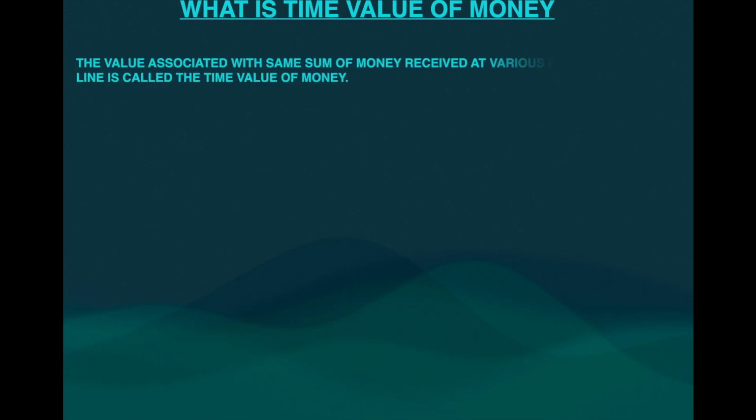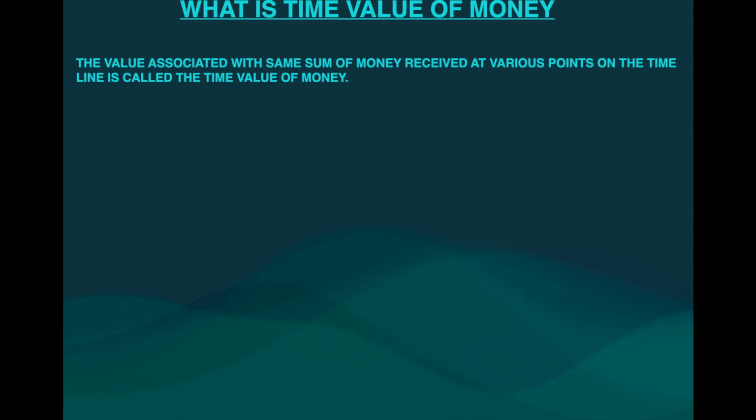In simple terms, the value associated with the same sum of money received at various points on the timeline is called the time value of money. So we need not get confused with that. Let us understand that with an example.